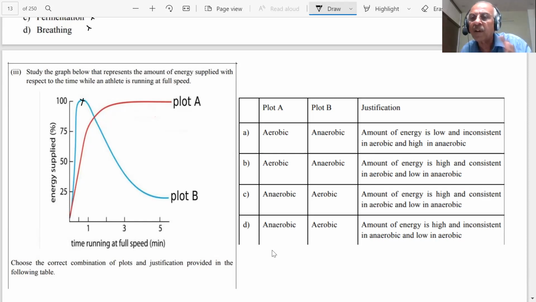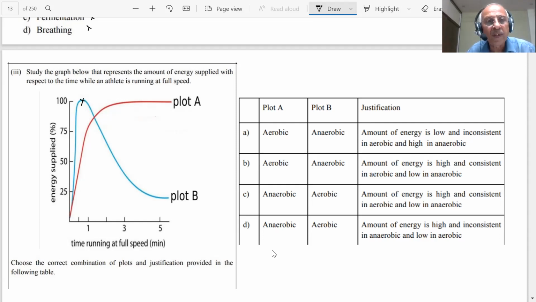Now he has given a table along with plot A, plot B, and justifications. What is plot A, student? Here it says plot A is aerobic, students.